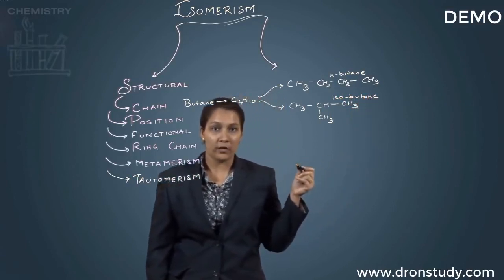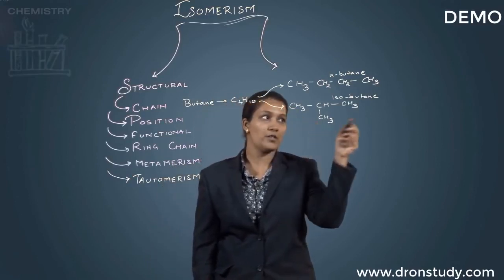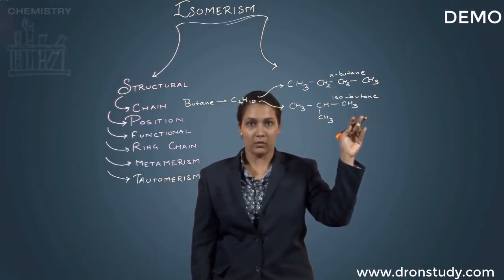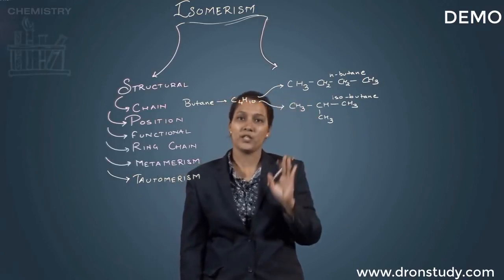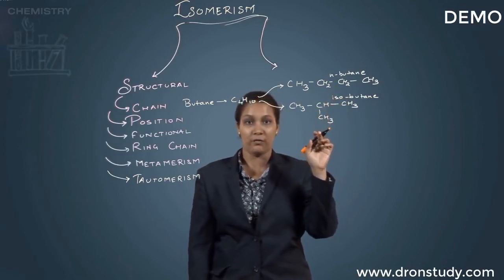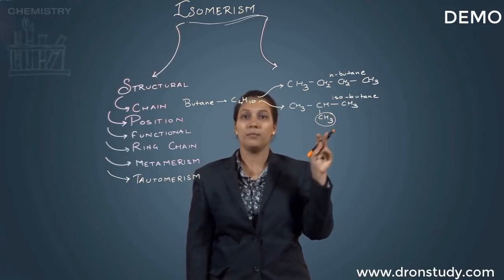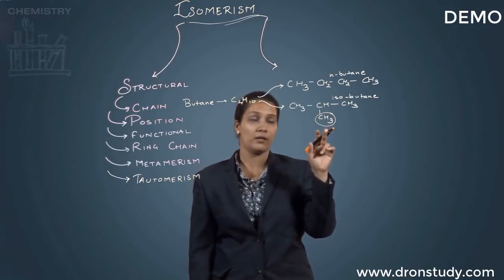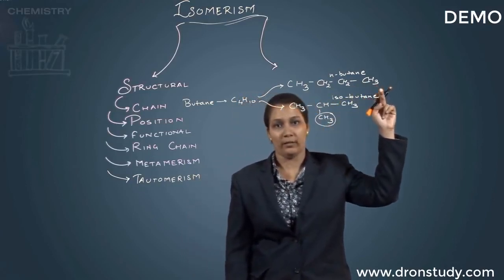Isobutane is the attachment of your methyl group on the second carbon atom, right? So this is your isobutane chain. Now if you go to see, the molecular formula is fulfilled by both the structures. But there is a difference in these two structural formulas. The second methyl group is going to be attached on the second carbon atom, and this is your straight chain, fine?